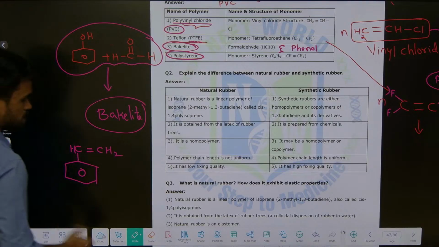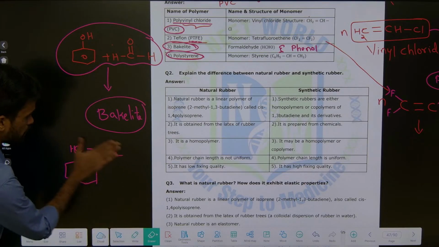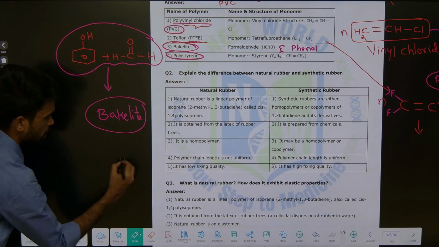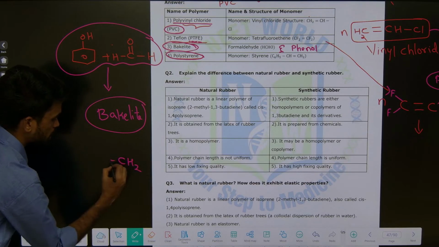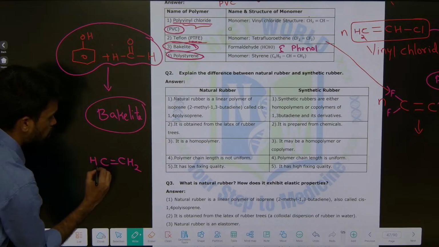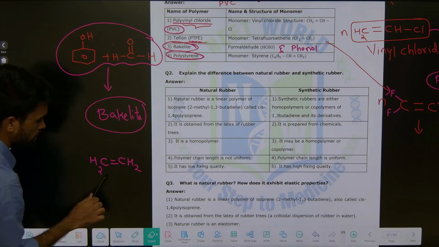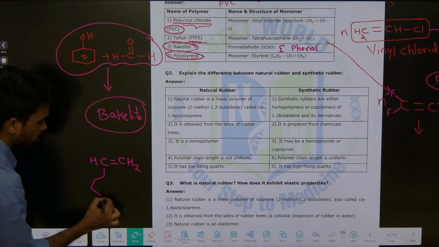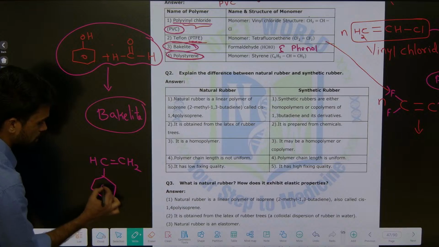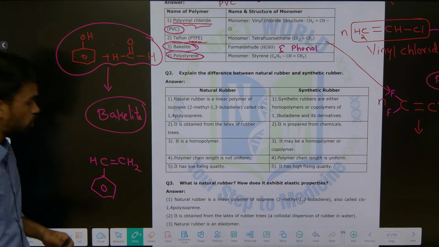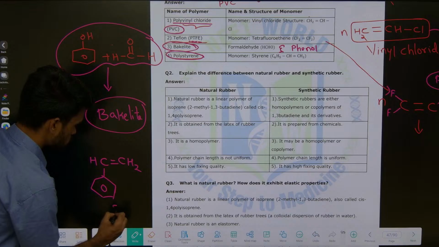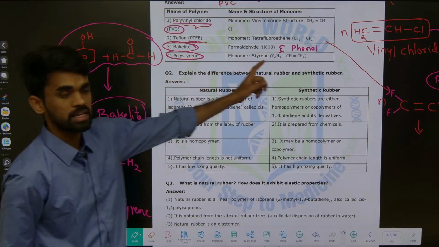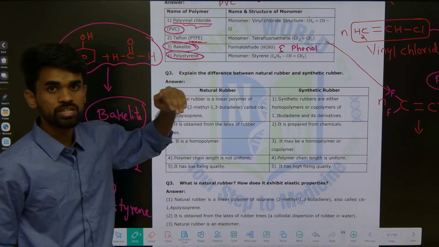Just try to remember: you know ethene, right? Write ethene first, CH2 double bond CH2. Out of these hydrogens, just replace the hydrogen on 1 carbon with 1 phenyl ring. This is called styrene. Styrene upon polymerization gives polystyrene. That's it, the first question is done.